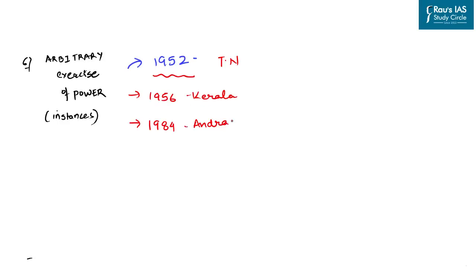valid reasons. In 1984 again, the Andhra Pradesh governor dismissed the government of NTR when he was abroad for medical treatment. Again in 1988, Governor Ramesh Bhandari dissolved the Kalyan Singh government and appointed Jagdambika Pal as the CM without giving the opportunity to Kalyan Singh to prove his majority on the floor of the House.